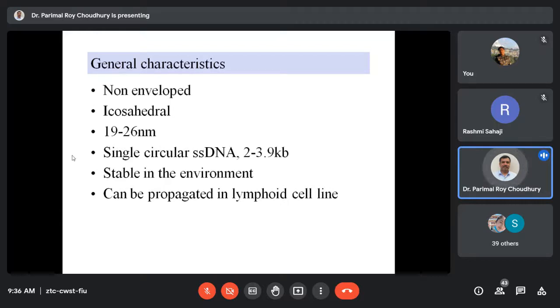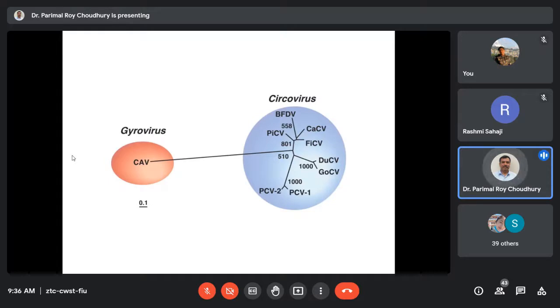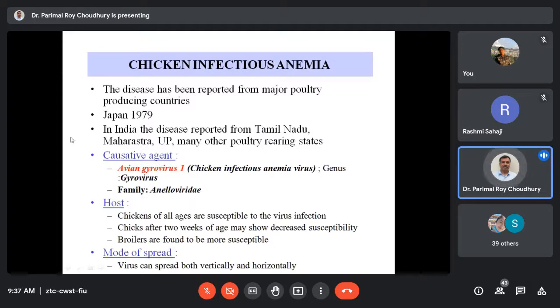So the Anelloviridae can be propagated in lymphoid cell lines. In other cells, it's difficult to grow them, so all the replication requirements can be provided by cells of lymphoid origin. As such, certain blastoma cell lines are available which are used for identification. Okay, this is not much important, just to show you phylogenetically how they are different from the circoviruses. That's why they have been grouped under the Gyrovirus genus, and that is the chicken infectious anemia virus. So this is the only disease we are going to discuss.